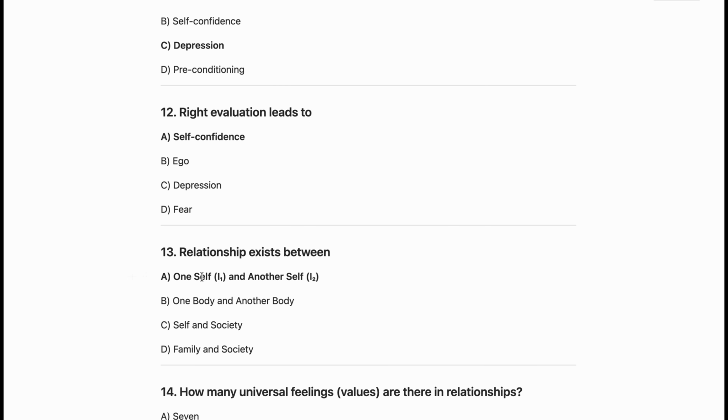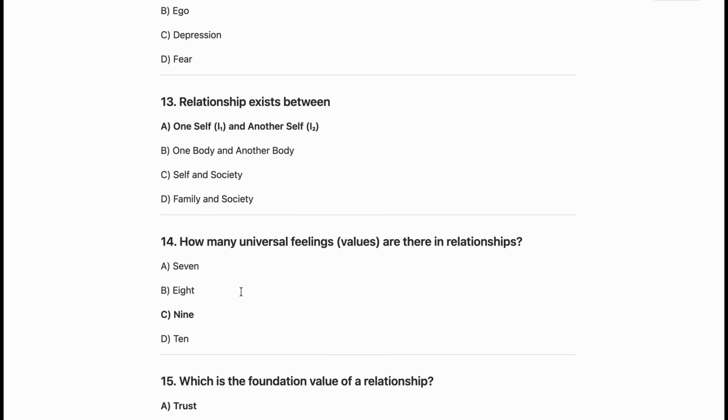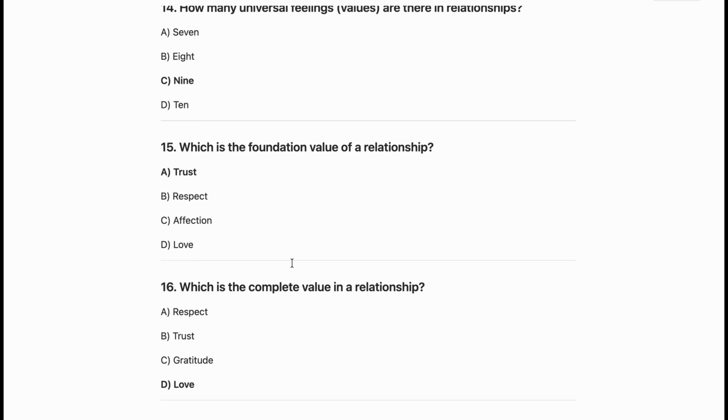Relationship exists between one self I1 and another self I2. So A is the correct answer. How many universal feelings means values are there in relationships? So there are total 9. So C is the correct answer. So which is the foundation value of a relationship? So trust is the foundation value of relationship. So A is the correct answer.